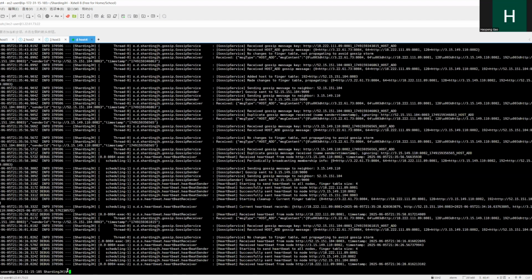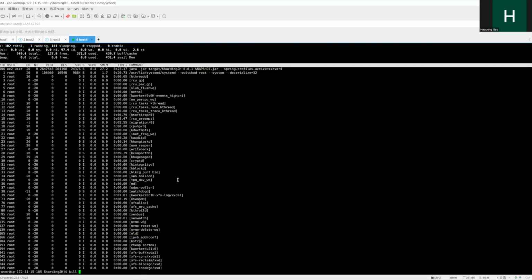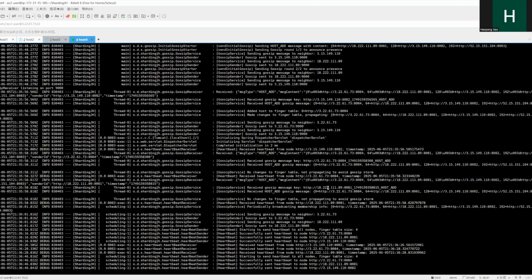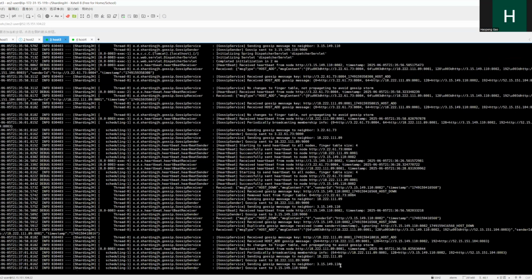And let's focus on the dynamic hash allocating. Let's shut down this one. And just like host 3, every node refreshed its table because host 4 has shut down.